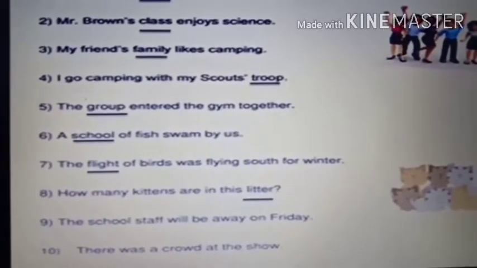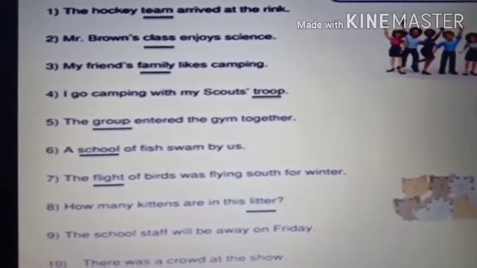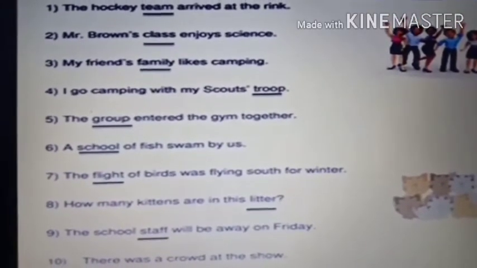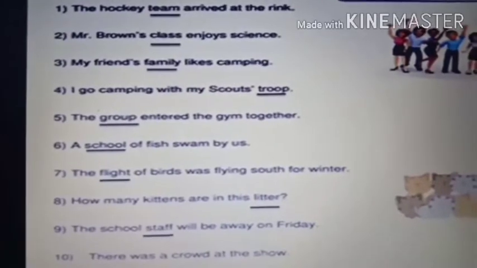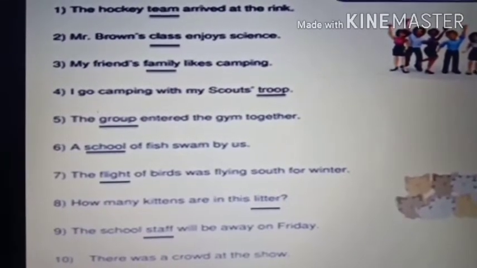The school staff will be away on Friday. So do you know what is the collective noun in this? Yes, it is staff. The school staff means all the people working in the school.